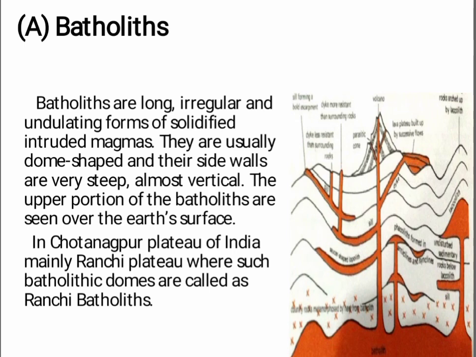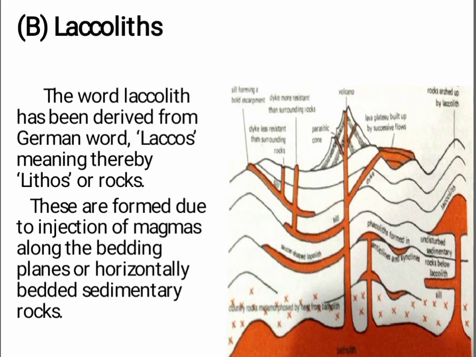They are usually dome shaped and their side wall is very steep, almost vertical. The upper portion of the batholith is seen over the earth's surface. In Chotanagpur Plateau of India, mainly Ranchi Plateau, such batholith domes are called Ranchi batholith. The second is laccoliths. The word laccolith has been derived from Greek word laccos, meaning thereby lithos or rocks. These are formed due to injection of magmas along the bedding planes of horizontally bedded sedimentary rocks.